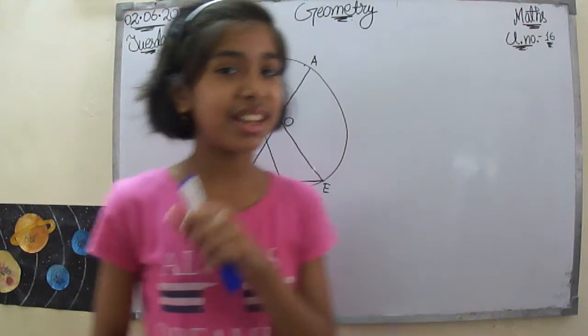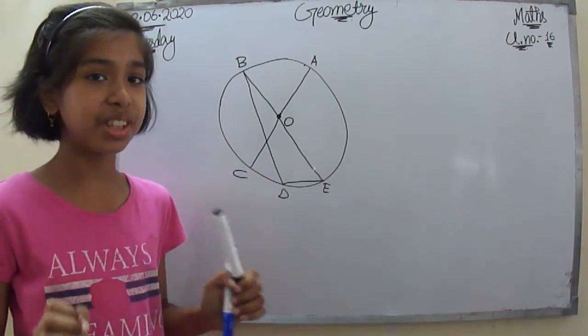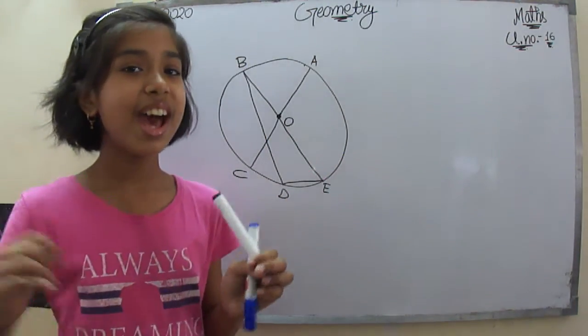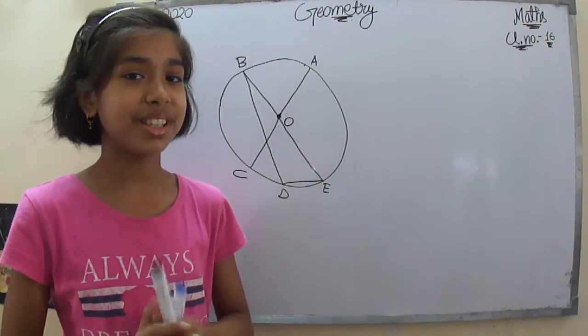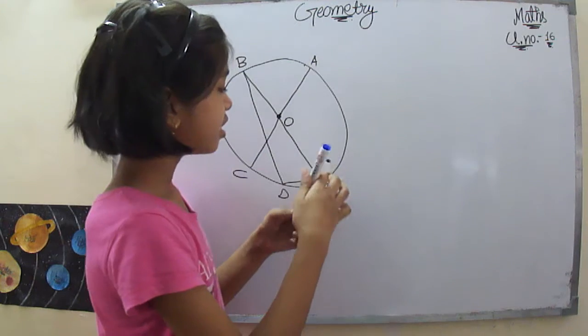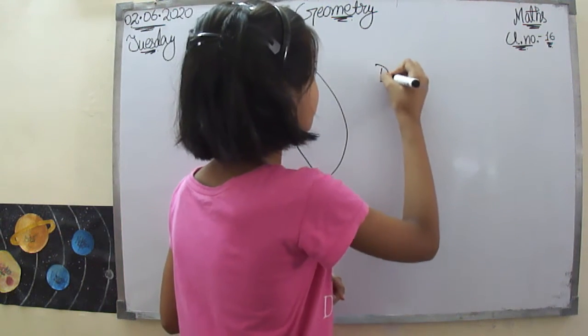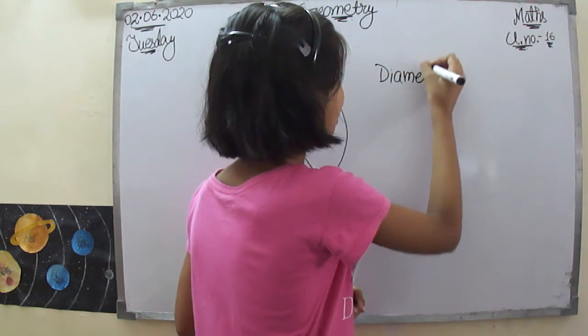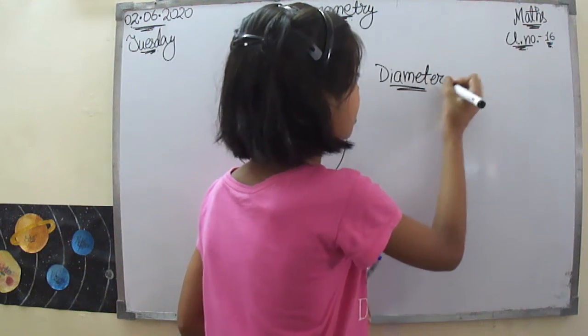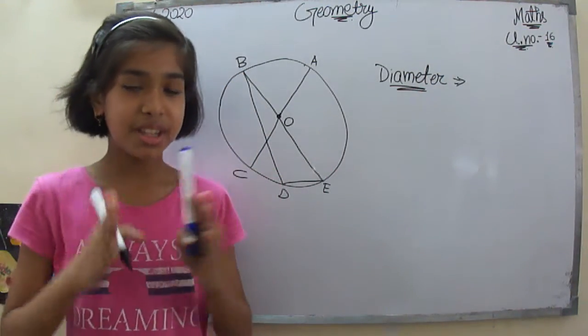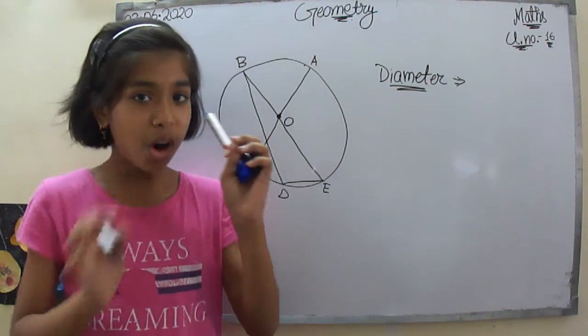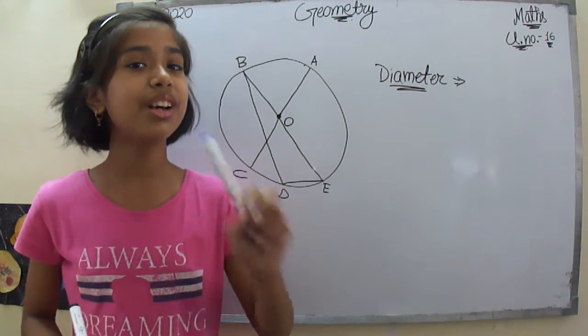So now let's see. What we have to do in this question, we have to name the chord and the diameters. How we are going to name that? Very simply. So firstly, for naming a diameter, we will see that a line segment. What is a diameter? A chord which passes through the center.